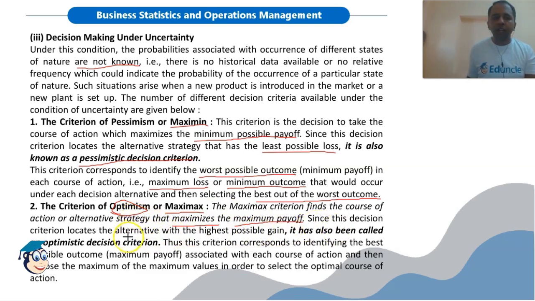Since this decision criterion locates the alternative with the highest possible gain, if we are talking about gain here, we will select the highest possible gain. It has also been called the optimistic decision criterion. Thus, this criterion corresponds to identifying the best possible outcome or maximum payoff associated with each course of action, and then choosing the maximum of the maximum values in order to select the optimal course of action.